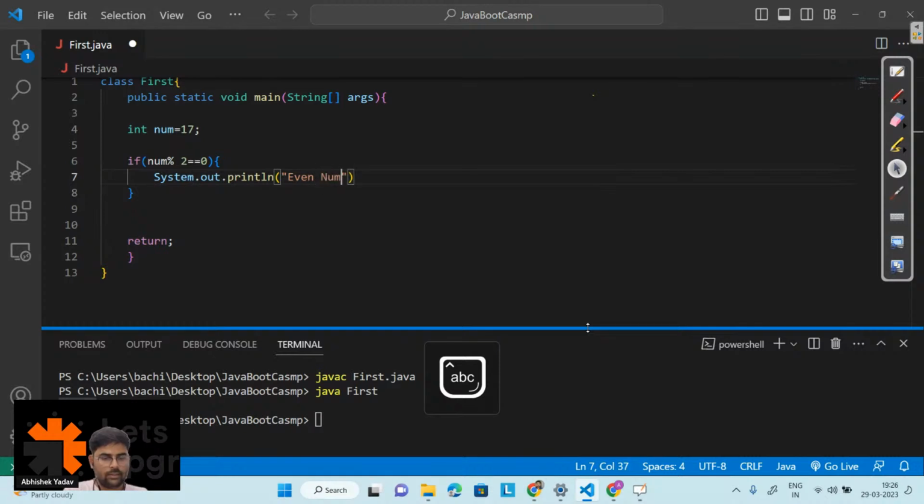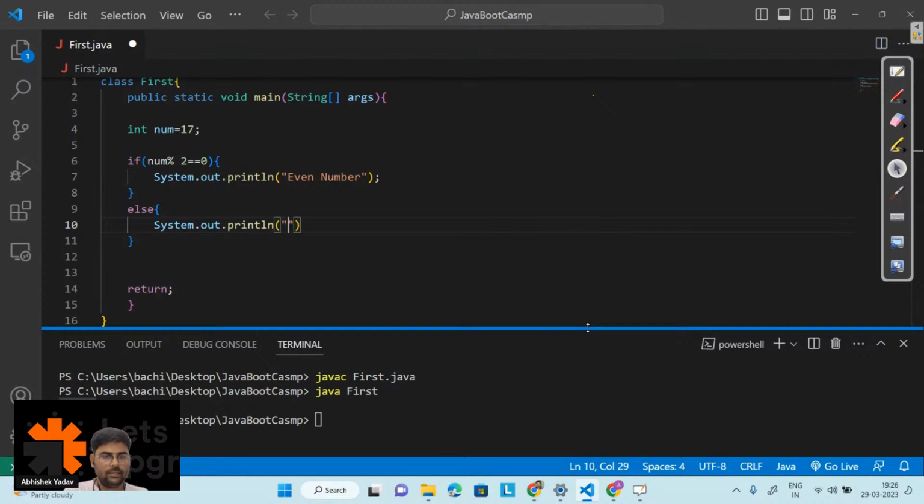In the else part, I will print System.out.println, the number is an odd number. So let's try to run the code and see what output I get.